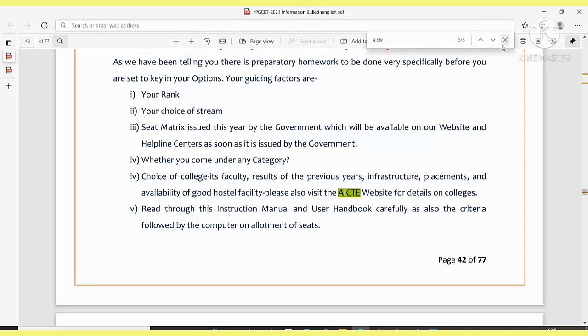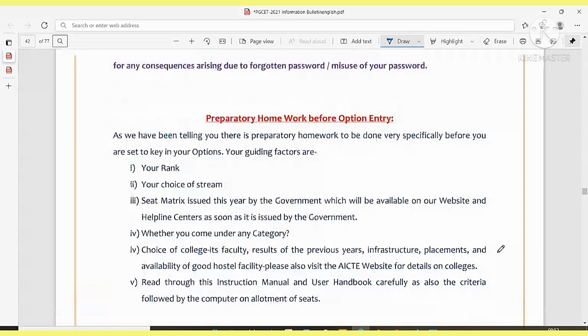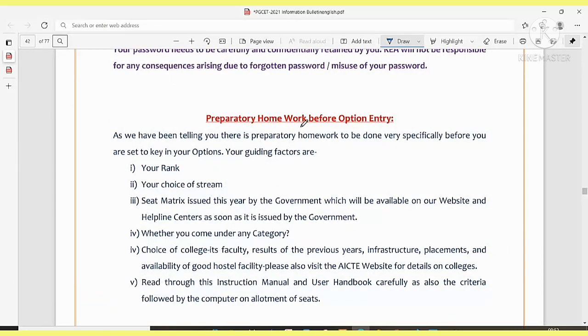Okay, this point also, make sure. Here you go, page number 42: preparatory work, homework before option entry. As we have been telling you, there is preparatory homework to be done very specifically before you are set to key in your option. Your guiding factors are as follows. Check your rank, your choice of stream, whether it is MBA, MCA, or MTech, and the seat matrix issued this year by the government. I hope you all have checked the seat matrix notification. If not, you can check our video, which we also mentioned on our channel.